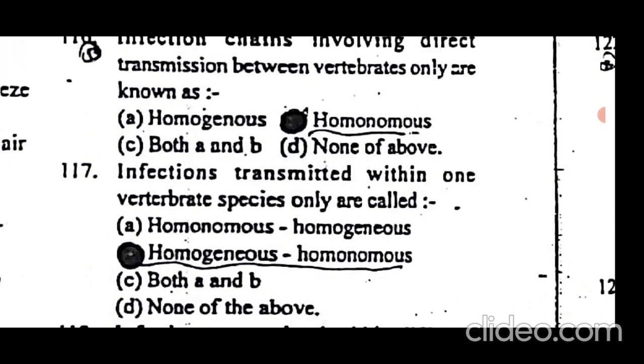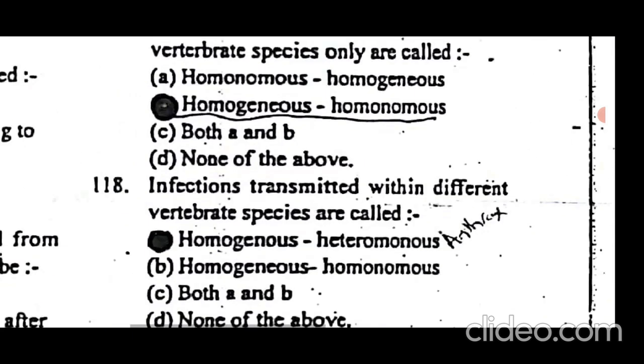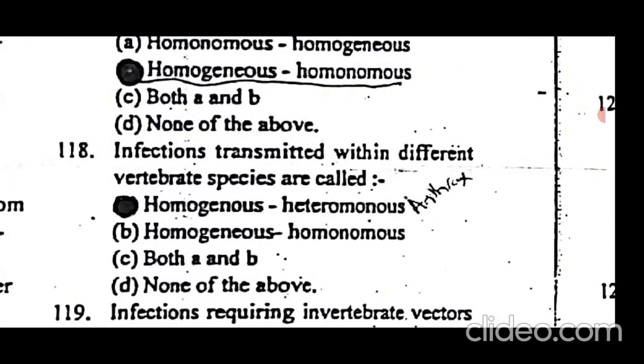But if the infectious agent is transmitted between different vertebrate species, then it will be homogeneous heteronomous.